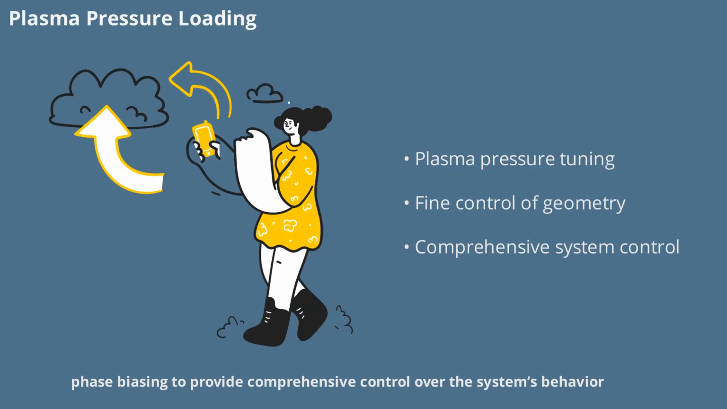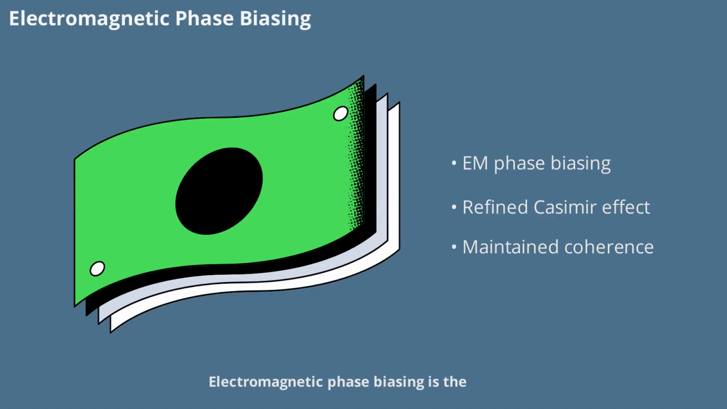Electromagnetic phase biasing is the third pillar of dynamic boundary modulation. By controlling the phase of electromagnetic fields within the cavities, the system can further refine the Casimir effect and maintain coherence across the entire stack. This level of precision is essential for achieving the high performance and stability required for advanced propulsion.